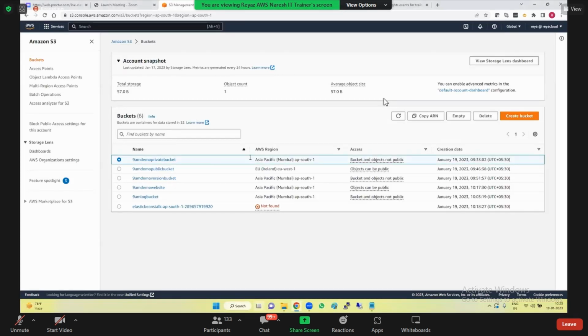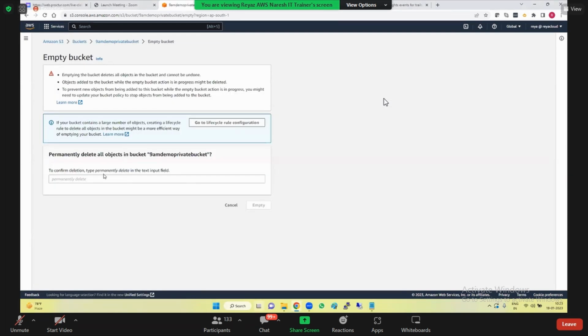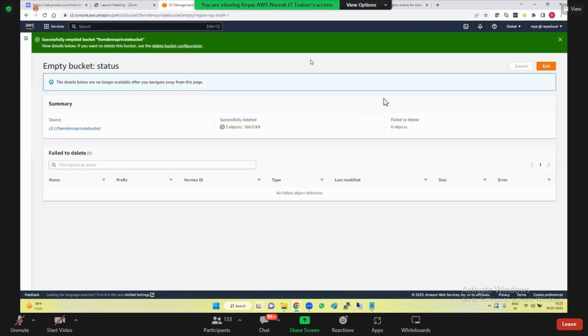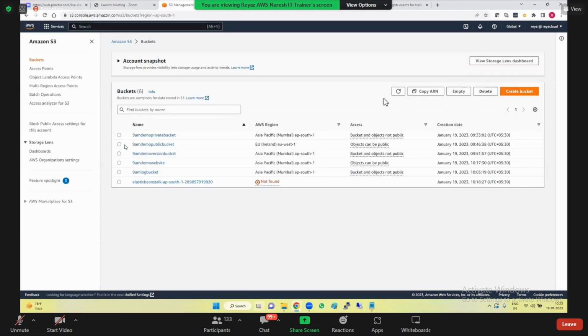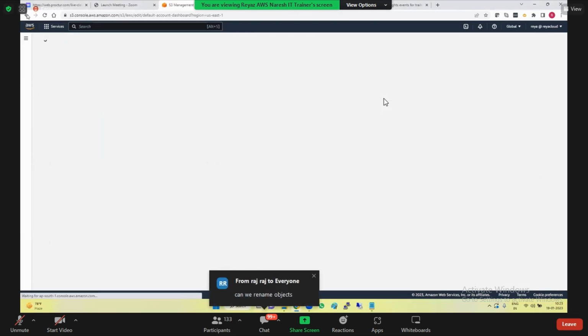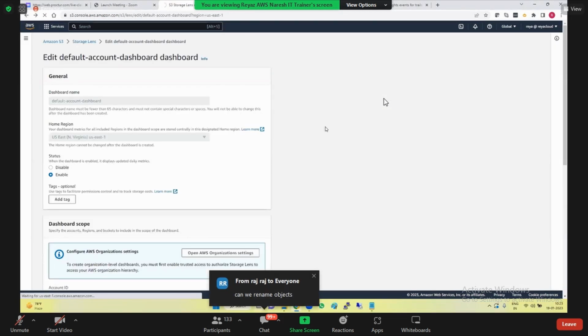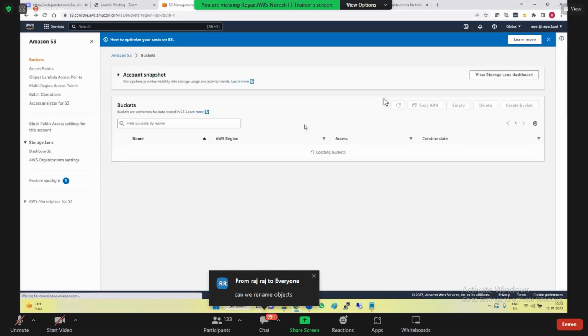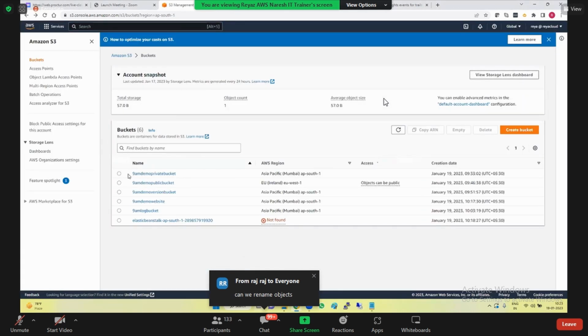So you need to delete one by one. There is no option to delete all, right? So first you need to empty the bucket, say permanently delete, and then select it again and then delete. Guys, yes, you can rename the objects.